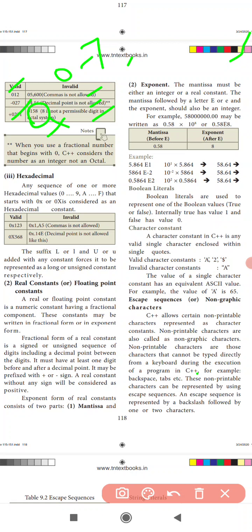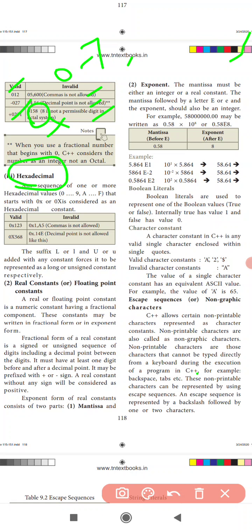Okay, good. Next I will teach you this. See here, when you use a fractional number that begins with 0, C++ considers the number as an integer, not an octal. Next I will teach you hexadecimal.